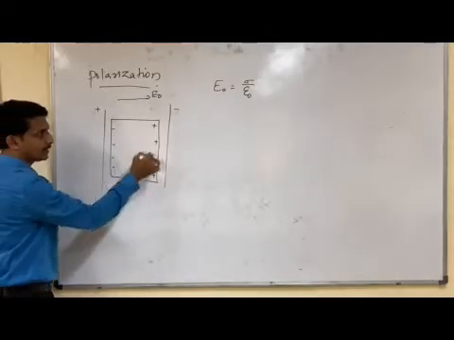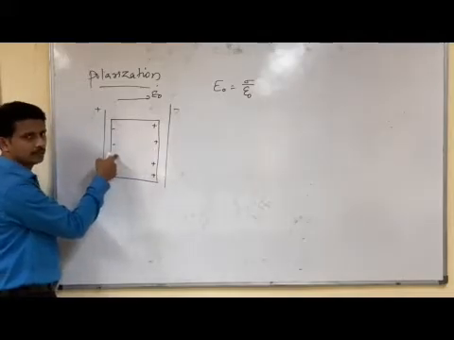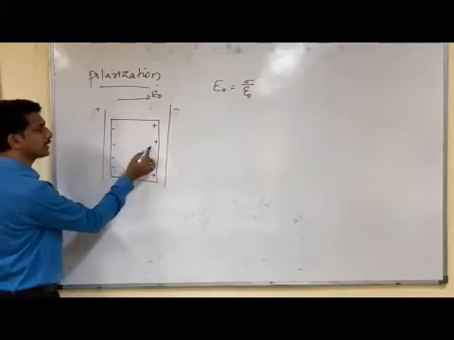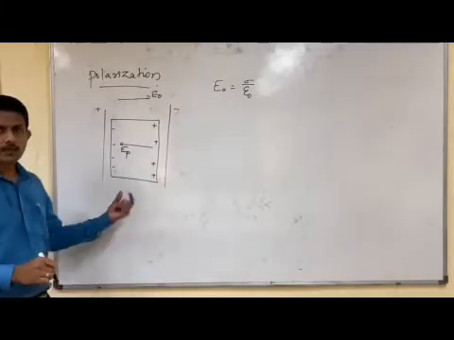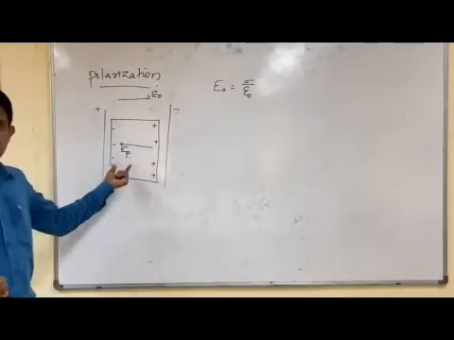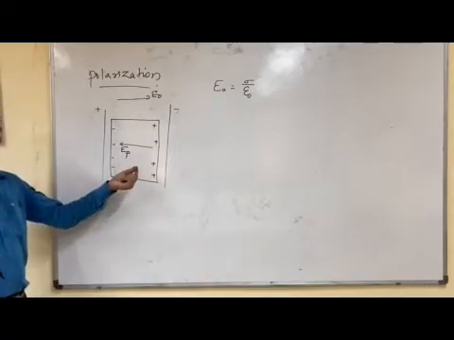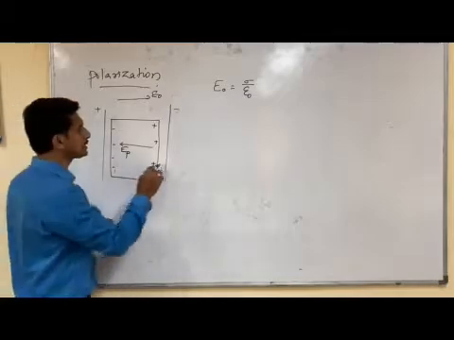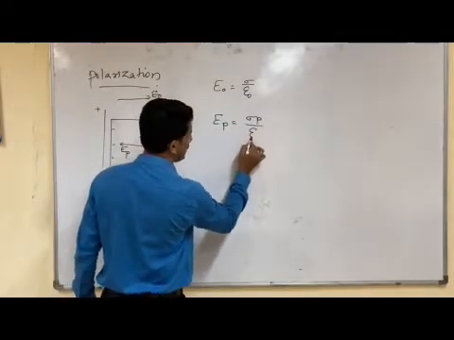Here I said when a dielectric slab is introduced, polarization takes place. Because of this polarization, an additional electric field is set up. We call this electric field the polarized electric field, represented as EP. EP is equal to sigma p by epsilon 0.